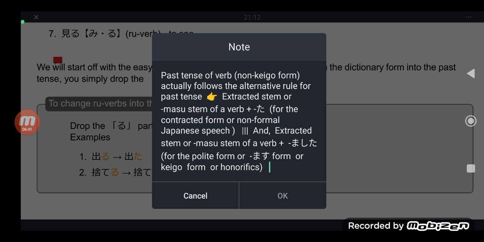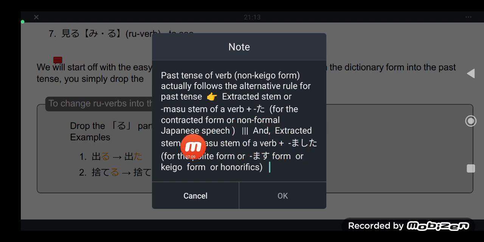The rule is extracted stem, or mass stem, plus ta, because in extraction of a stem we drop something; for ichidan we drop the ru. So take the extracted stem of a verb and simply add ta for the contracted form, or non-formal, non-keigo Japanese speech.